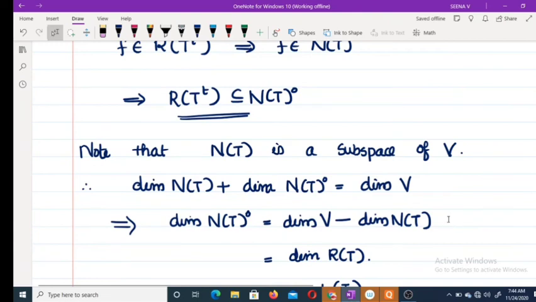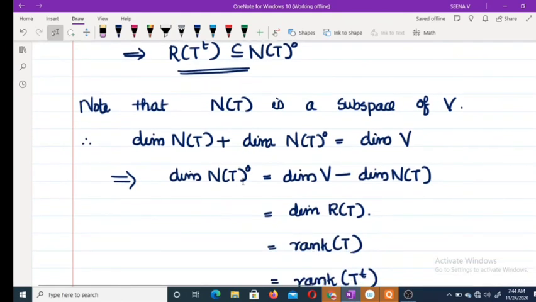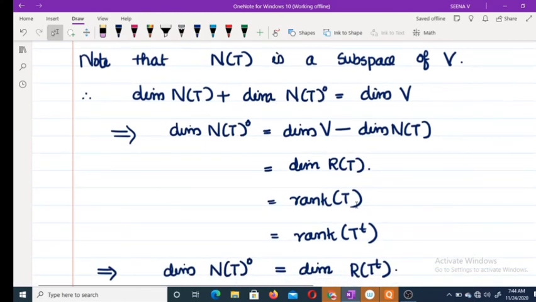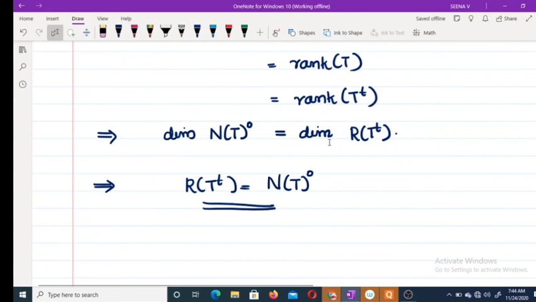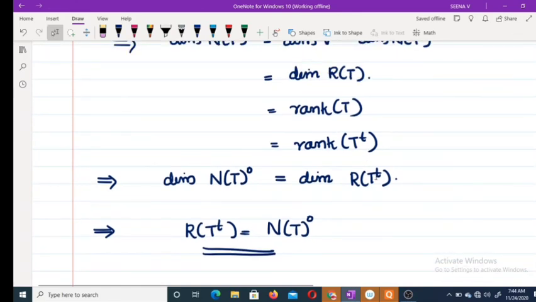Okay. Now, the null space of T is a subspace of V. We are using the result: dimension of null space of T plus dimension of annihilator of null space of T equals dimension of V. Dimension of the annihilator of null space of T equals dimension of V minus dimension of null space of T. But we know that dimension of V minus dimension of null space of T is the same as rank T, that is dimension of range of T, which is equal to rank of T transpose. Thus we get dimension of the annihilator of null space of T is equal to dimension of range of T transpose.